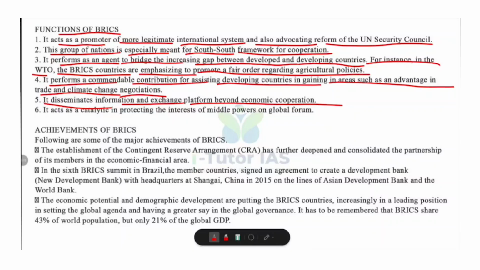And the sixth one, it acts as a catalyst in protecting the interest of middle powers on global forum. BRICS acts as a collective voice for mid-level powers, countries that are not superpowers but have strong regional influence like India, Brazil, and South Africa. It helps them stand united on global forums and protect their national interest.